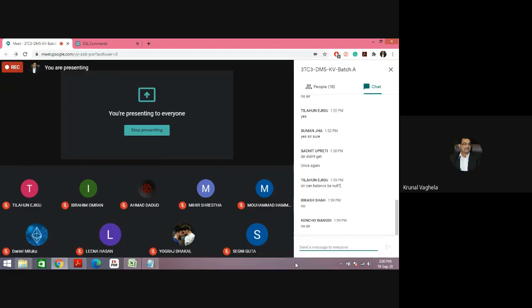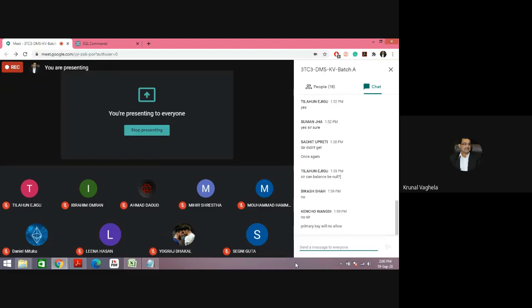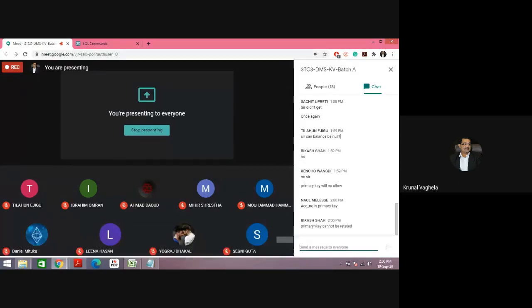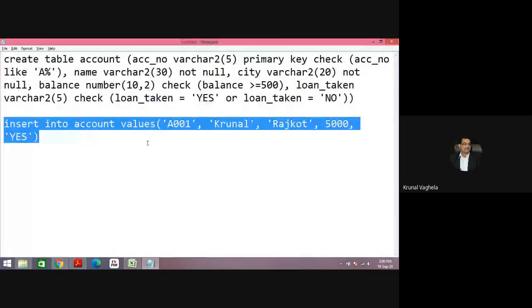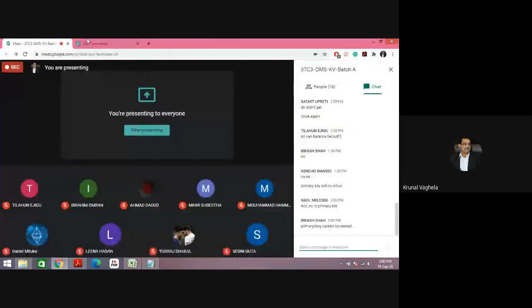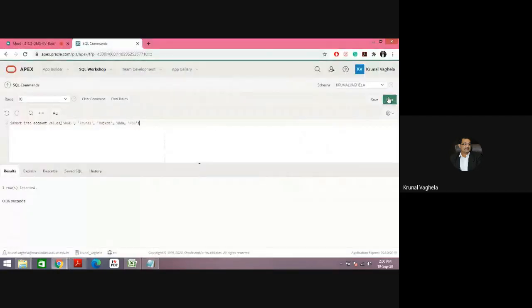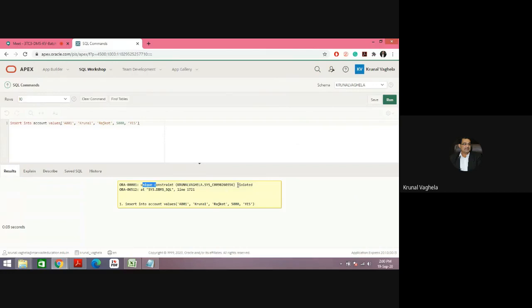If I try to enter the same row two times, why will it not allow? The primary key will not allow it, exactly because a primary key should be unique. My primary key is A001, so if I try to enter the same, it will not allow me. See, unique constraint violated because my primary key should be unique.